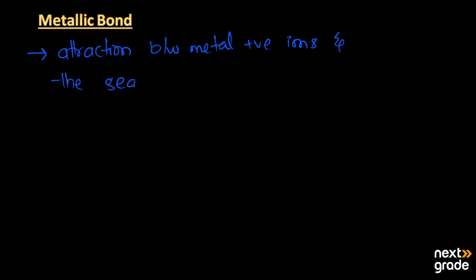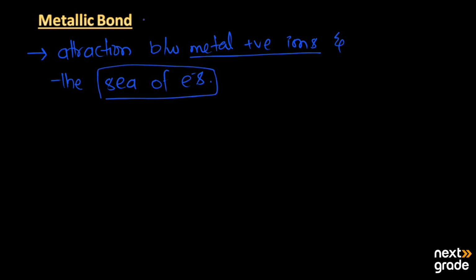The force of attraction between the metal positive cations or ions and the sea of electrons is known as the metallic bond.